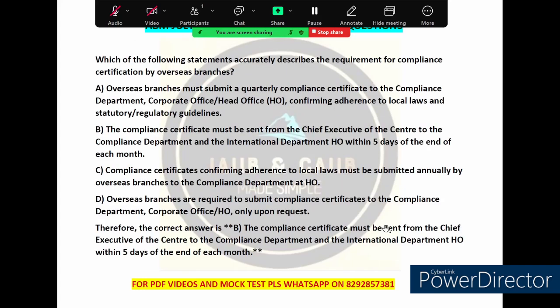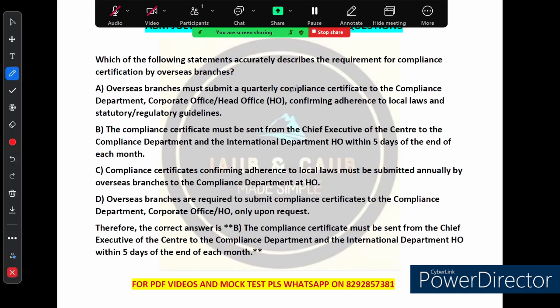Now let's move on to the next question. Which of the following statements accurately describes the requirement for compliance certification by overseas branches? Very good question. See, overseas branch, option A says that overseas branches must submit a quarterly compliance certificate to the compliance department, corporate office, confirming adherence to local laws, statutory and regulatory guidelines. See, this is the first option. So this states that overseas branches must submit a quarterly compliance certificate. While this suggests regular submission, the exact timing and recipient details are not quite right. So this option is incorrect.